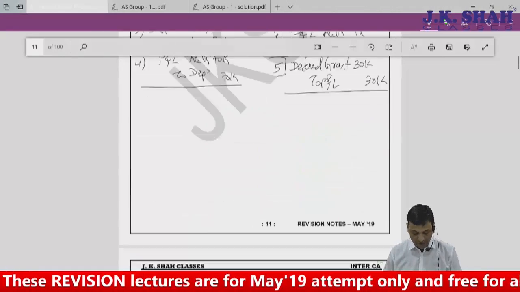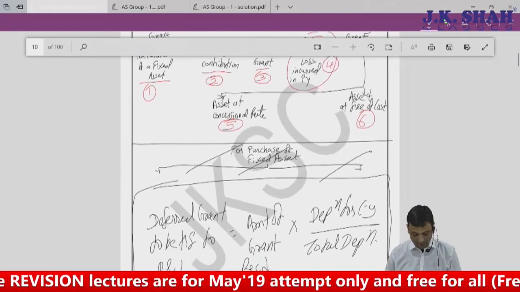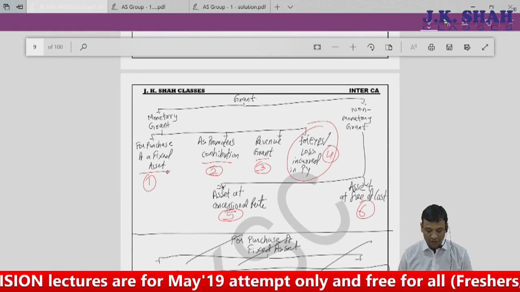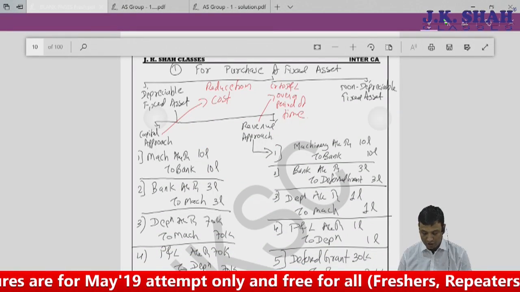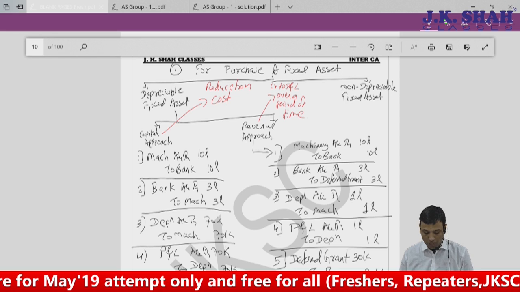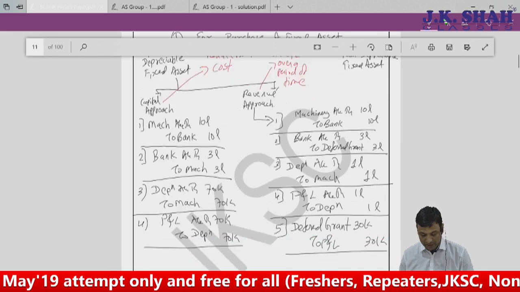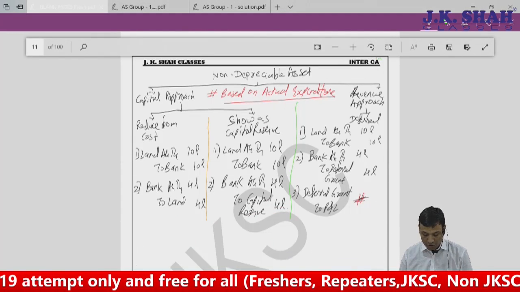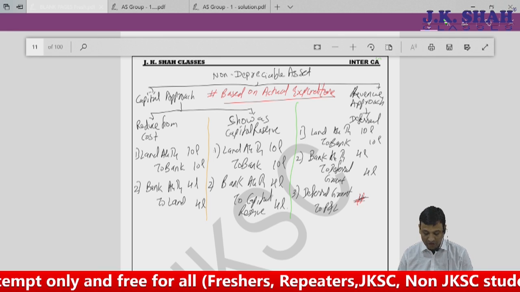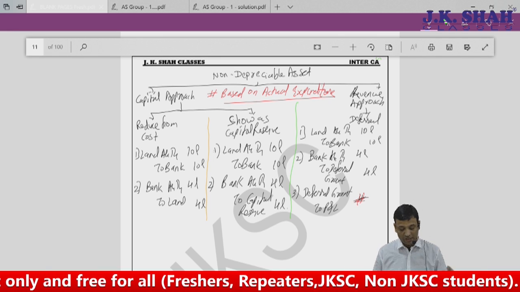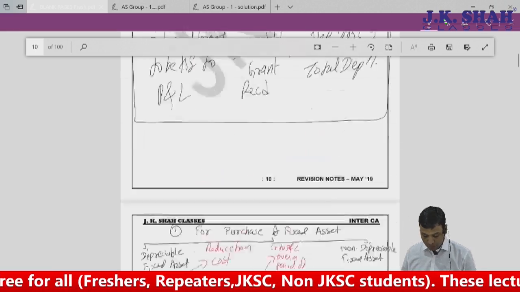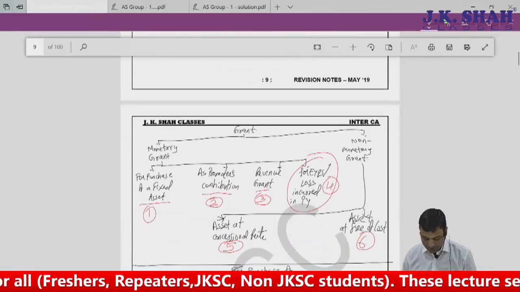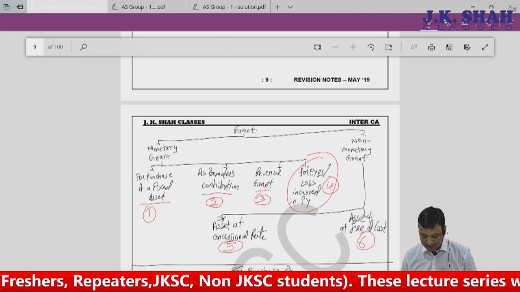I'll again summarize. What I have done till now is purchase of fixed asset. Under purchase of fixed asset, I have two of them: depreciable and non-depreciable. Depreciable, two approaches, capital and revenue, we completed. Non-depreciable, again two approaches, capital and revenue. But under capital, we have further two bifurcations, which are reduce from cost and show it as capital reserve. So part one, purchase of fixed asset, is over.